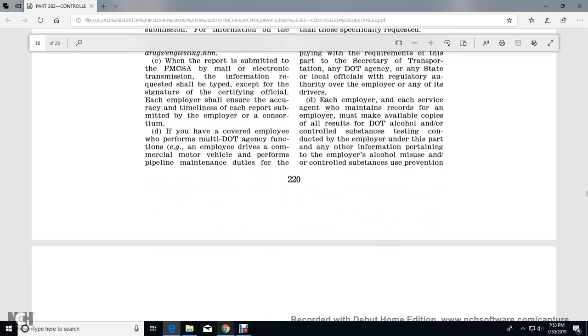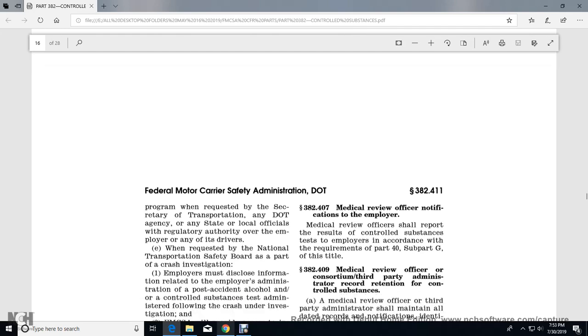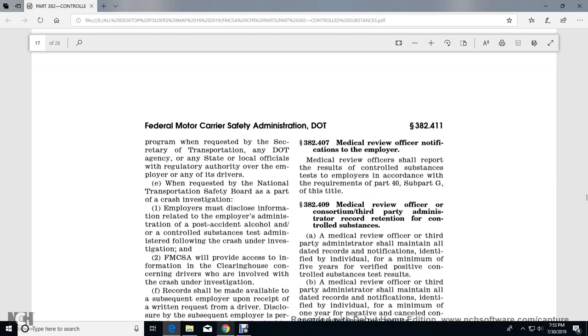Each employer, and each service agent who maintains the records of the employer, shall make available a copy of the test results of the alcohol and controlled substance testing conducted by the employer under this part, and any of the information pertaining to the employer's alcohol misuse and controlled substance use prevention program, upon request of the Secretary of Transportation, any agency, or any state or local official with regulatory authority over the employer or the driver. This also applies upon request of the National Transportation Safety Board as part of a crash investigation.